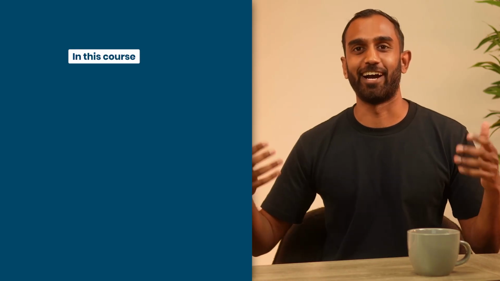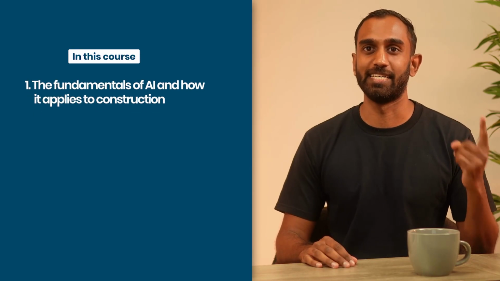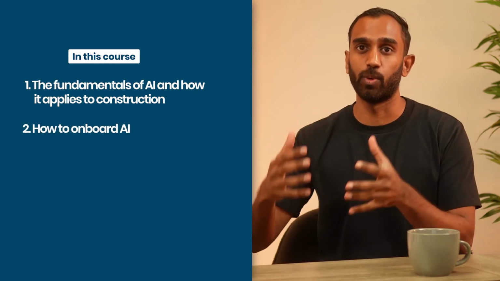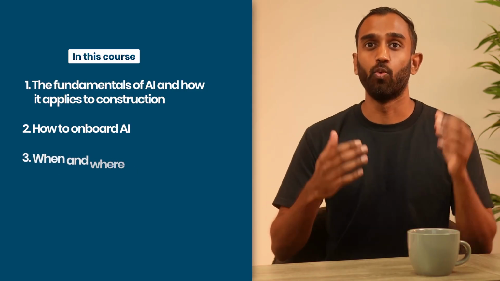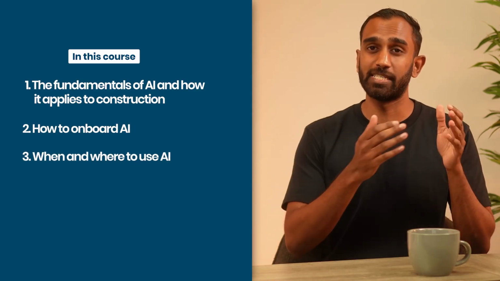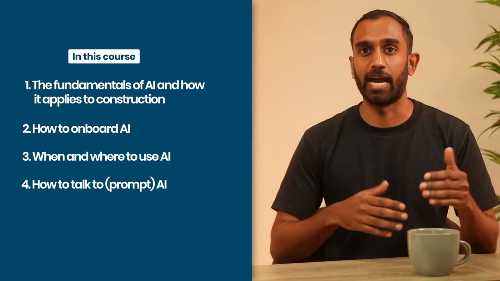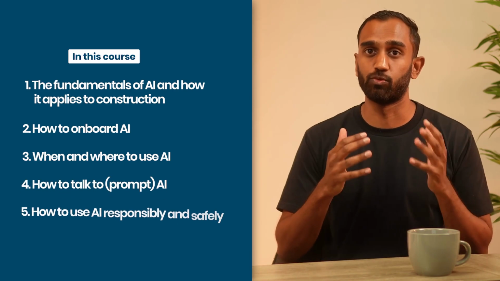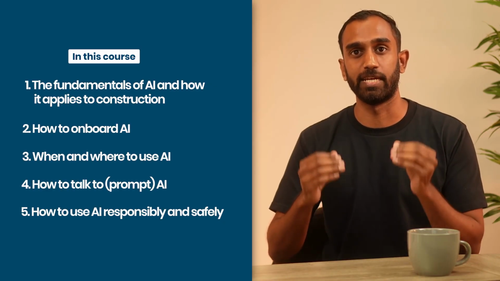By the end of this course, we'll teach you 5 things. Firstly, the fundamentals of AI and how it applies to construction. Secondly, how to onboard AI into your workflow so that it actually applies to what you do. Thirdly, where and when to use AI because it's not great at everything. Fourthly, how do you talk to AI, or as we call it, how do you prompt AI? And then finally, and what's really important, is how do you use AI responsibly and safely in your roles?